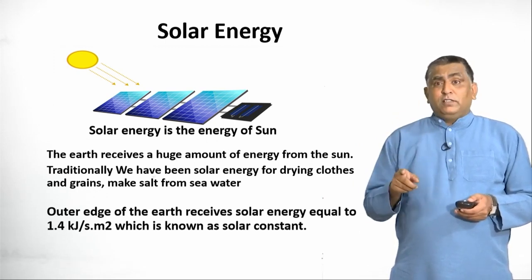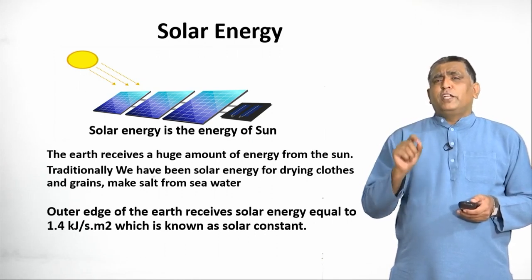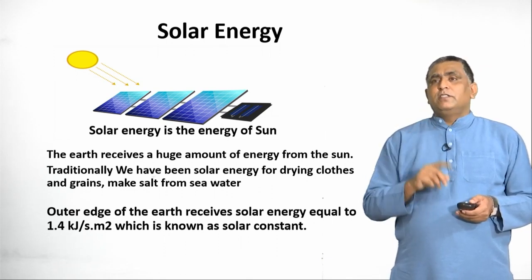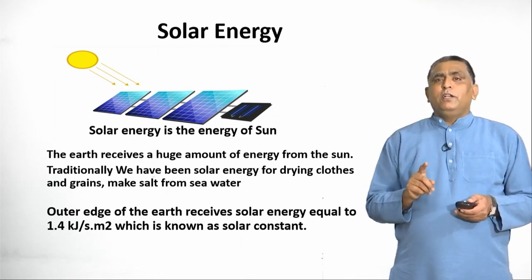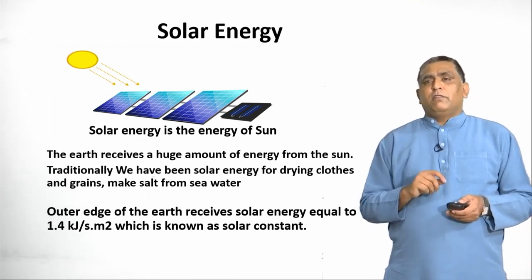Outer edge of the earth receives solar energy equal to 1.4 kilojoules per second per meter square, which is known as solar constant. This is also important, we should look into it. Solar constant is 1.4 kilojoules per second per meter square.